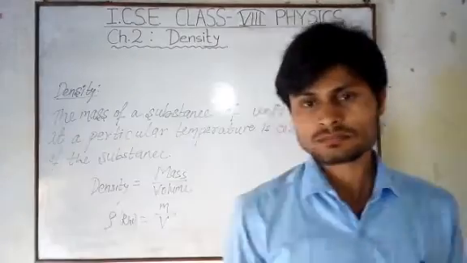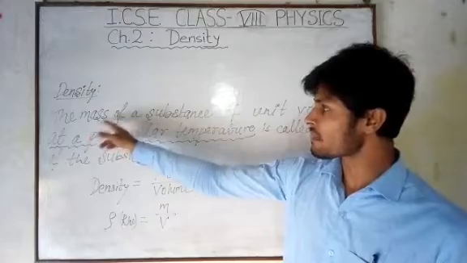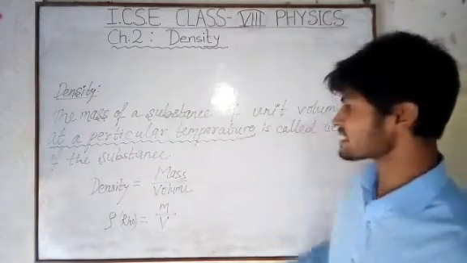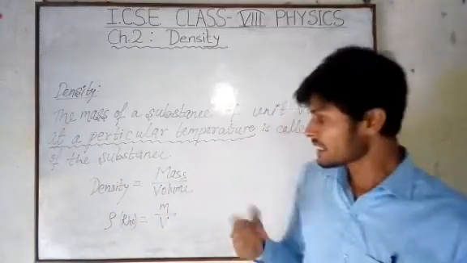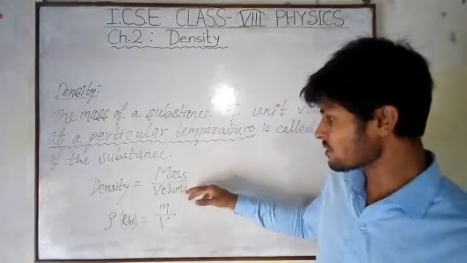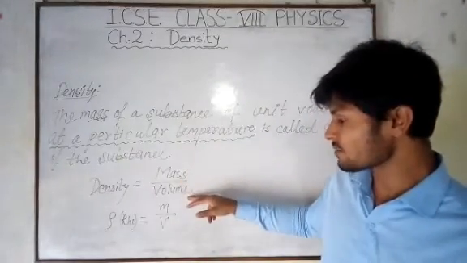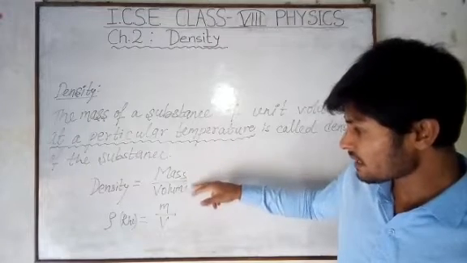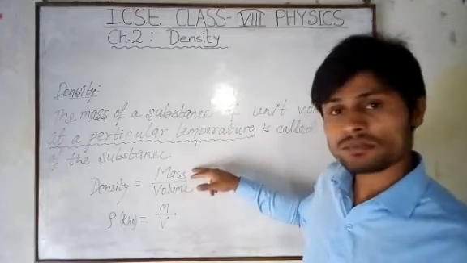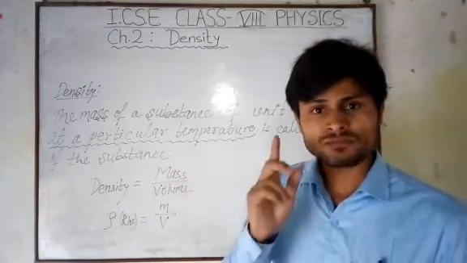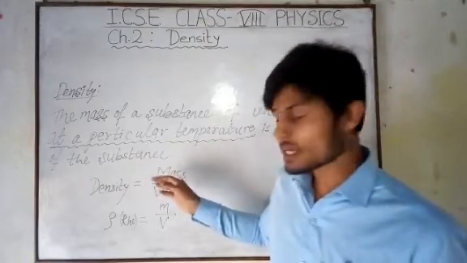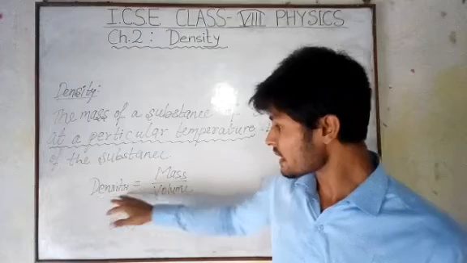Let's see how. This is the definition of density. The mass of a substance of unit volume at a particular temperature is called the density of the substance. That means if we have the mass and the volume of any substance, then the mass is divided by the volume. After dividing the mass by the volume, we get the mass for unit volume, that means for 1 meter cube or 1 centimeter cube. This is called unit volume. So the mass for unit volume of a substance is called the density.